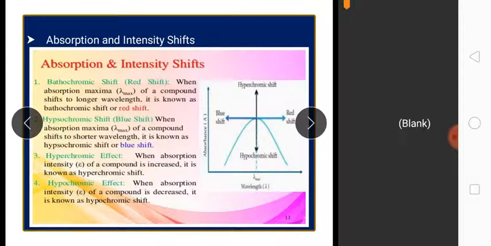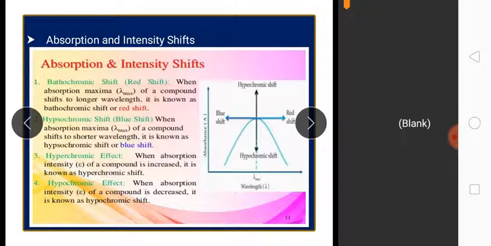And next is red shift. When the absorption maximum, meaning the lambda max value of a compound, shifts to longer wavelength, just opposite of blue shift, it is known as a bathochromic shift or a red shift. It may be produced by a change of medium, by the presence of an auxochrome, or by a change of solvent. The n to pi antibonding transition for carbonyl compounds experiences a bathochromic shift when the polarity of the solvent is decreased.